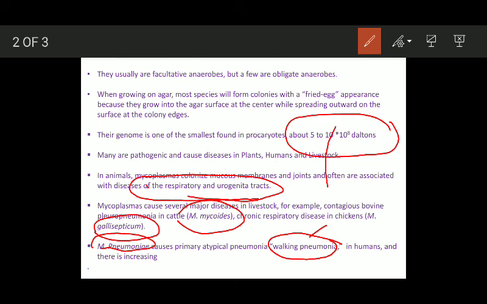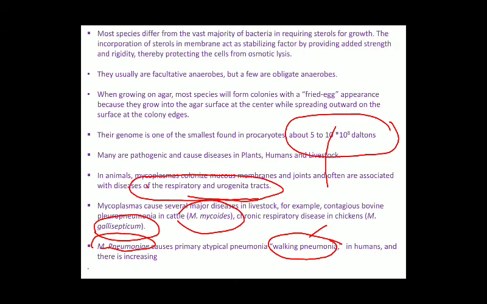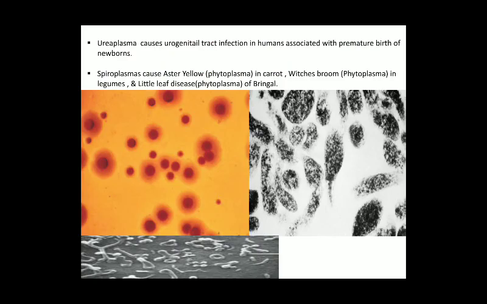That is why this is known as walking pneumonia. Patient को पता भी नहीं चलता है कि उसको pneumonia है. इसी तरह यूरियोप्लाज्मा is known to cause urinogenital tract infections in humans, and this urinogenital tract infection sometimes leads to premature birth of newborns.